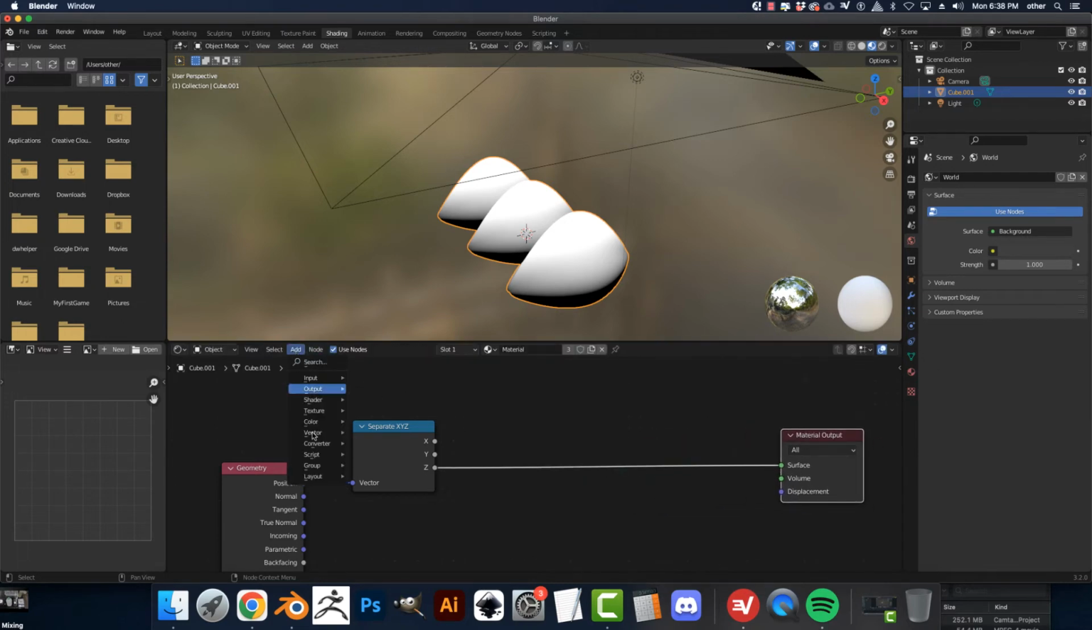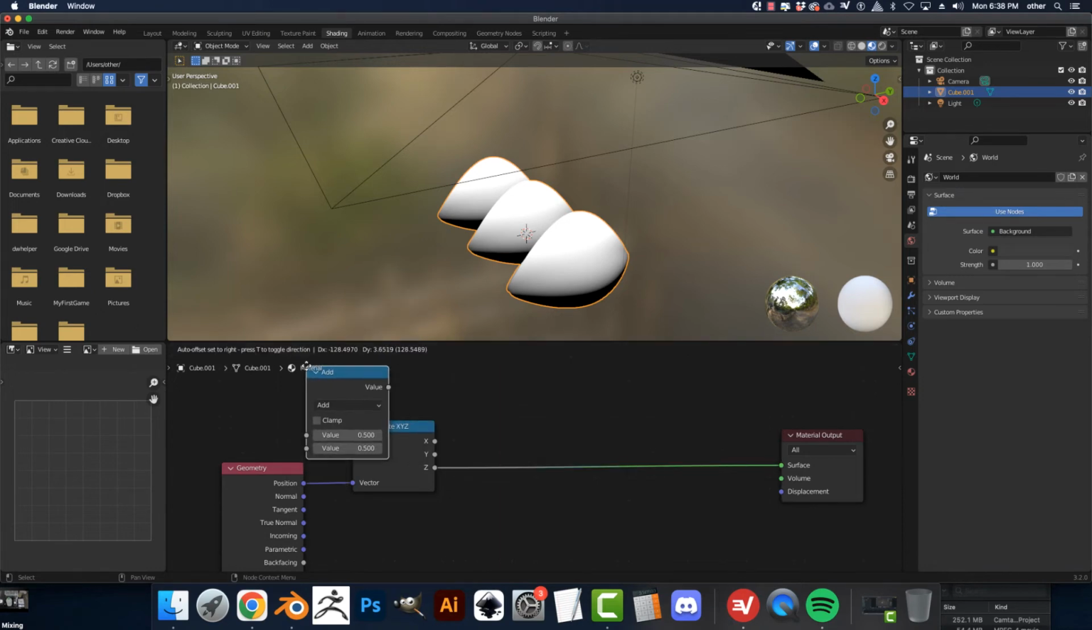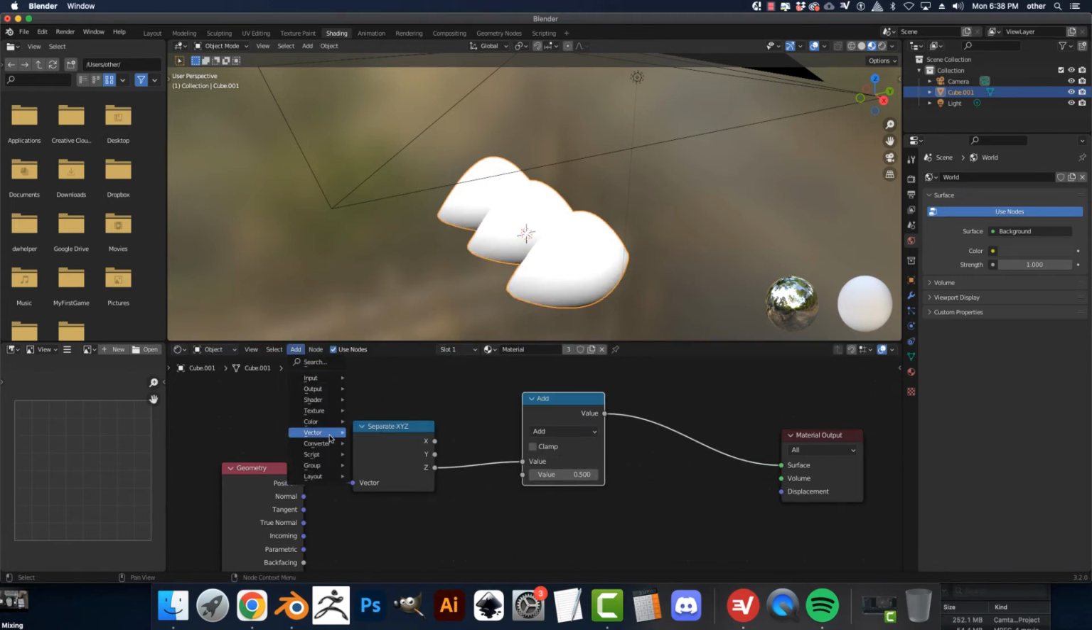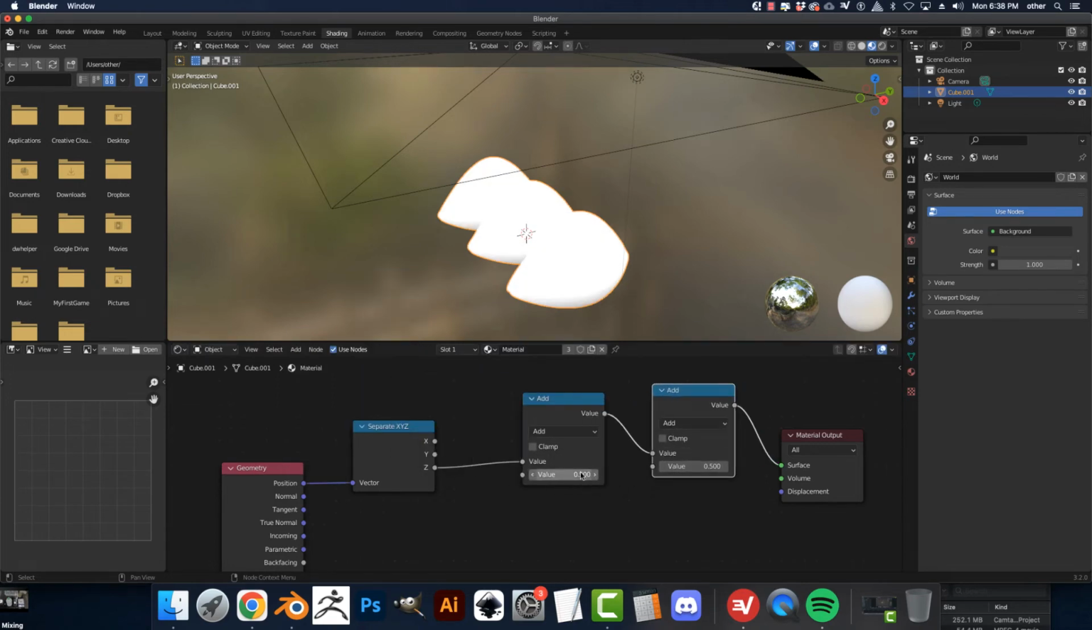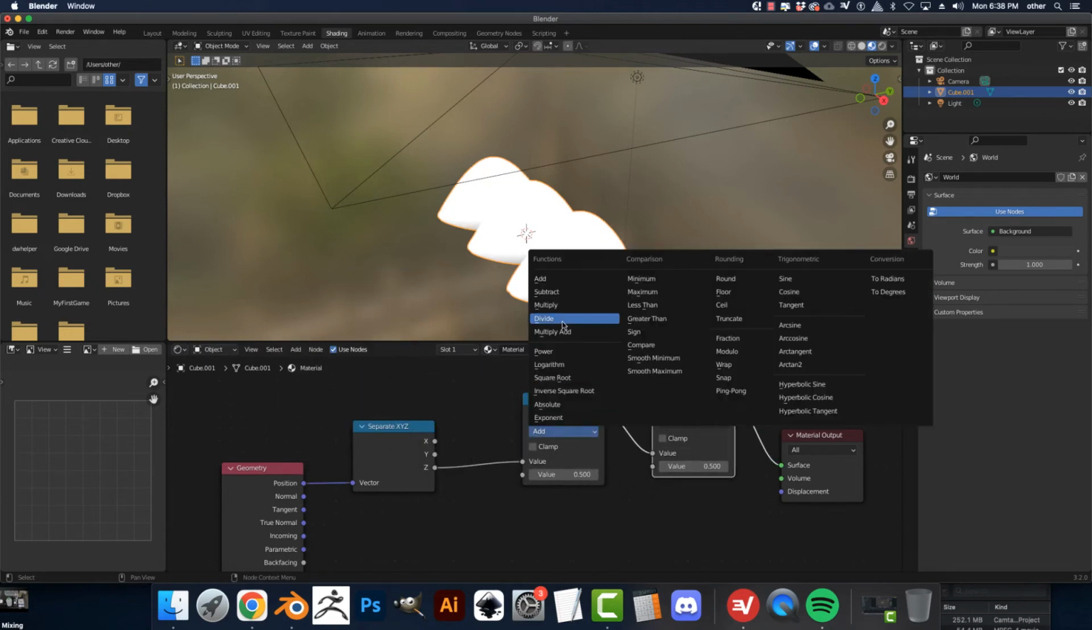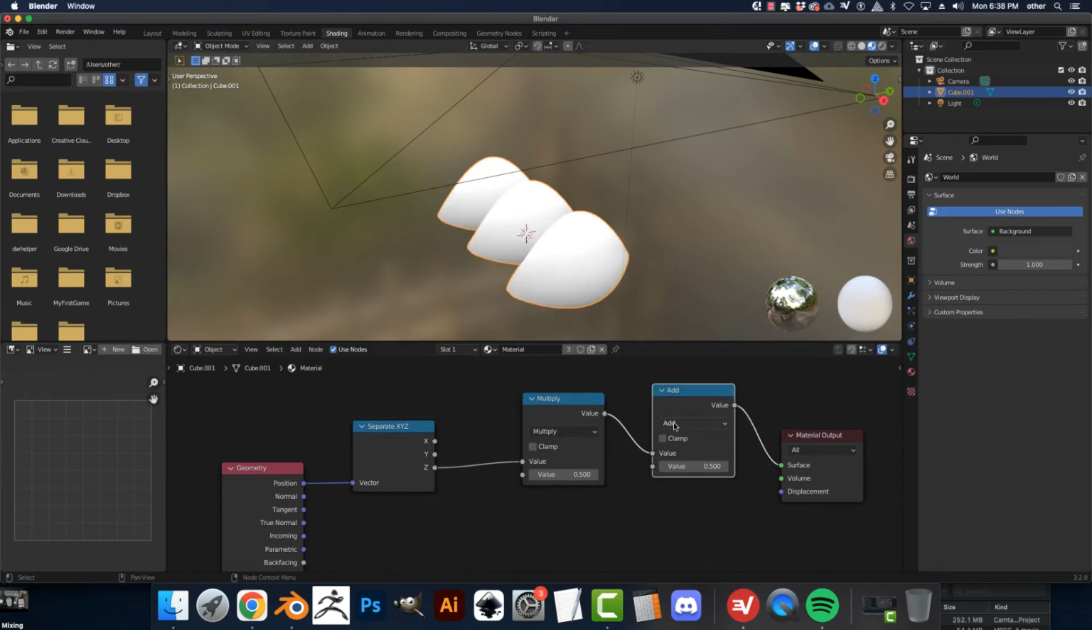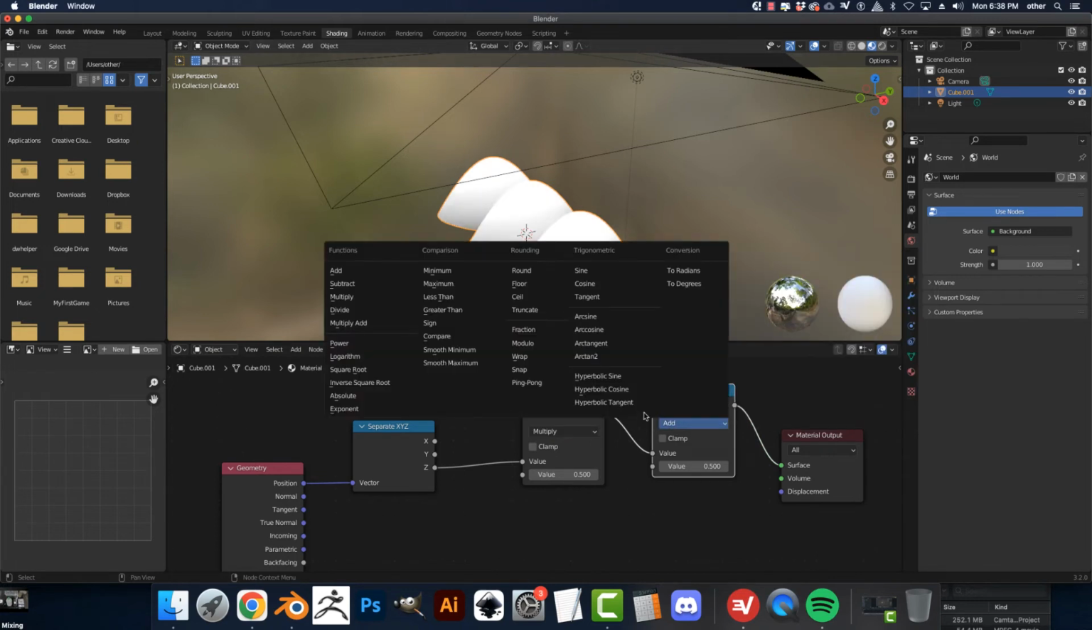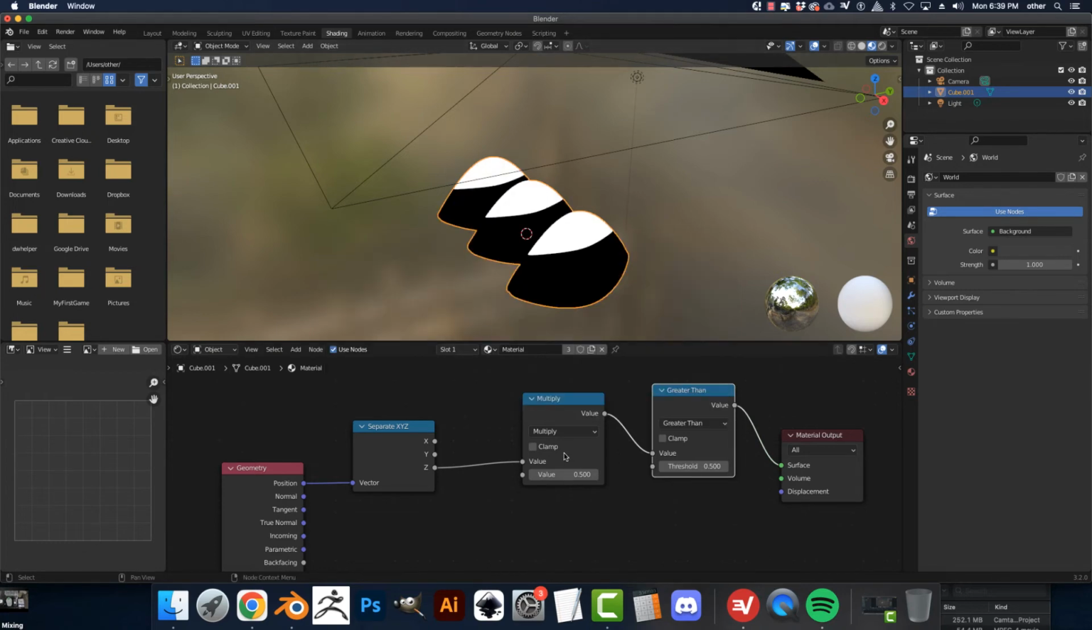Okay. Now we're going to add 2 converters, a math and another math. We're going to change the first math to multiply, and the other math we're going to go in and set to greater than. So this one's not needed all the time. It's just required any time that you change over the geometry.